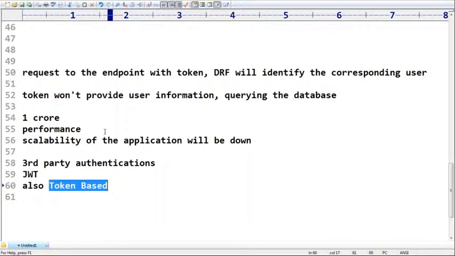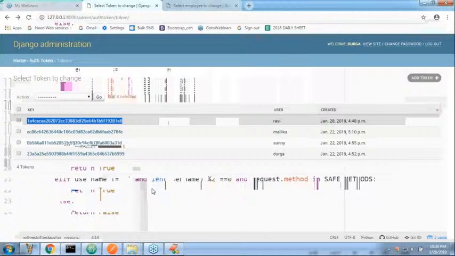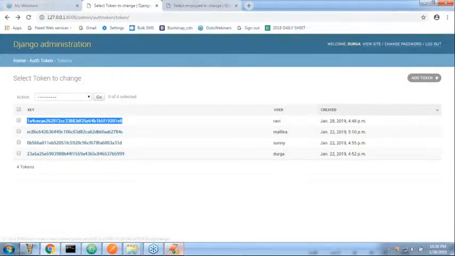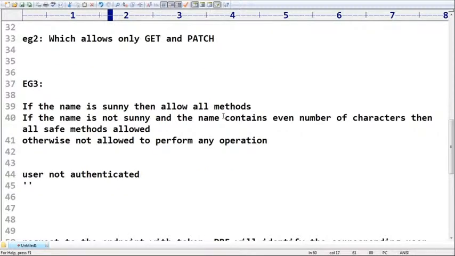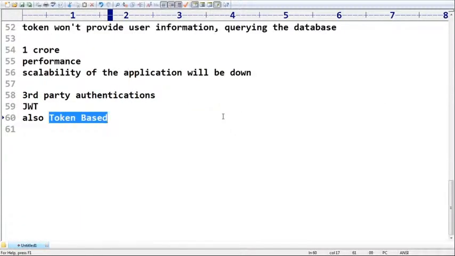If you observe the DRF token, it contains just a sequence of characters for unique identification, nothing beyond that. This token won't say who the user is. But a JWT token can provide user information also, so we are not required to communicate with the database.